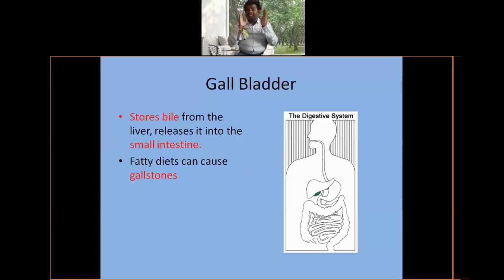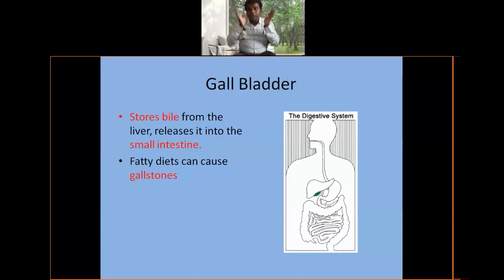The liver is responsible for glucogenesis, glycogenesis and gluconeogenesis. Gluconeogenesis is production of glucose from non-carbohydrates: proteins and lipids.